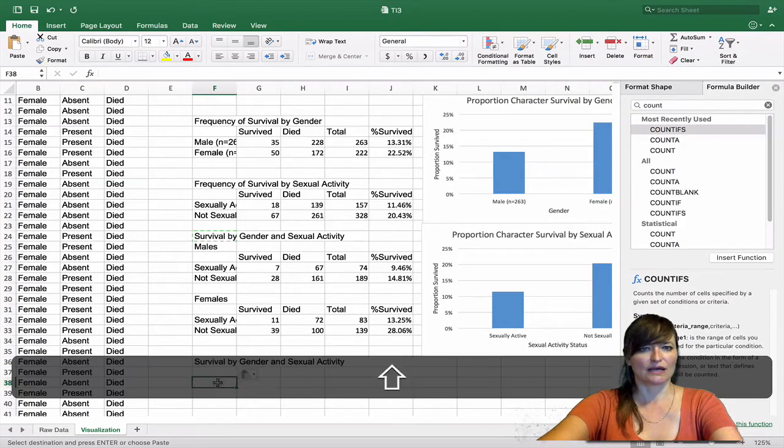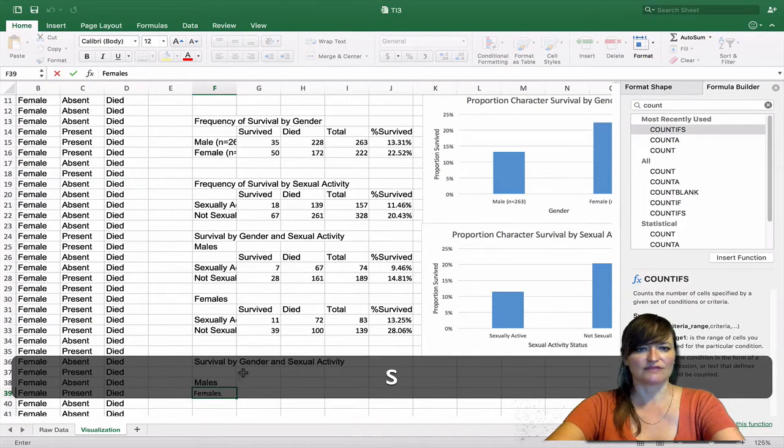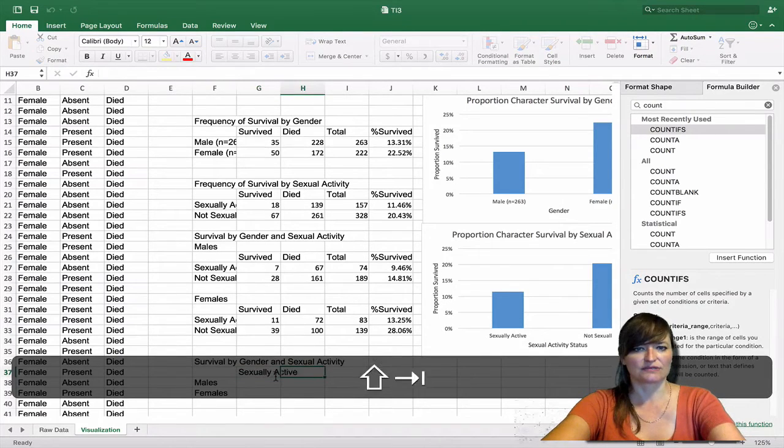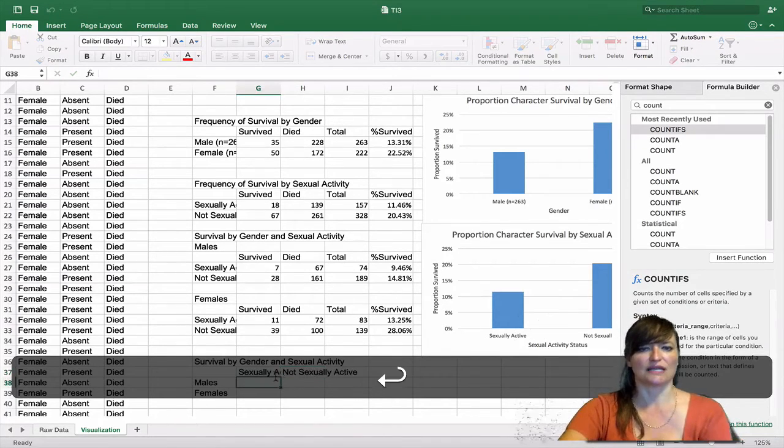And we're going to have males and females as our levels there, and then sexually active and not sexually active as our labels there.